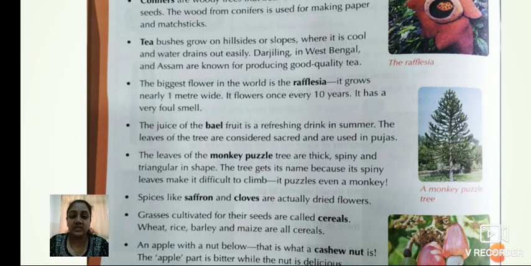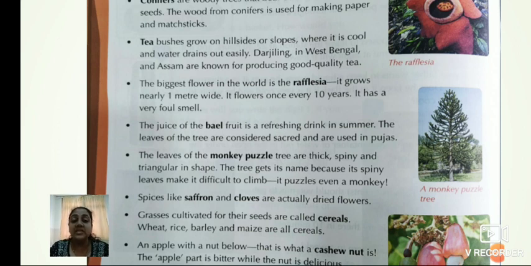But even this tree is a puzzle for them. How to climb the tree? The tree gets its name because its spiny leaves make it difficult to climb. It puzzles even a monkey. For a monkey, it is just like a puzzle. That is why it is known as the monkey puzzle tree.